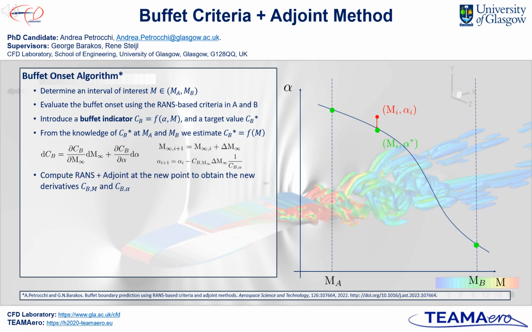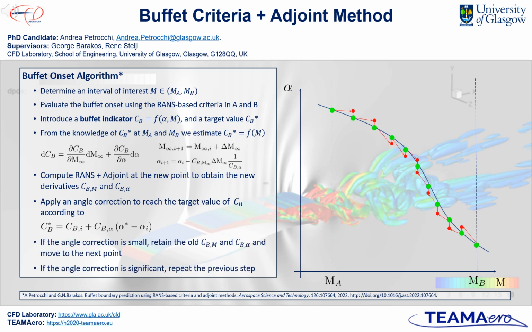Once reached a new Mach number, a check on the current Buffet indicator can be done before moving to a new point. In case the distance between the target and the computed values is high, a correction is applied and the derivatives are recomputed. This way, for each Mach number, the routine requires one steady run and one adjoint computation, reducing a lot the CPU costs.